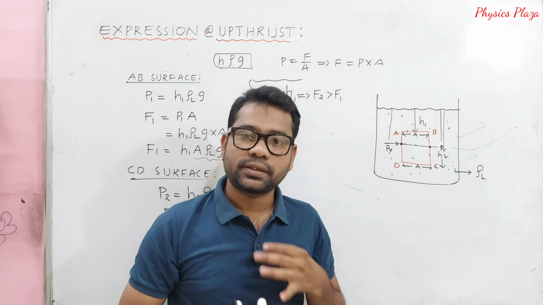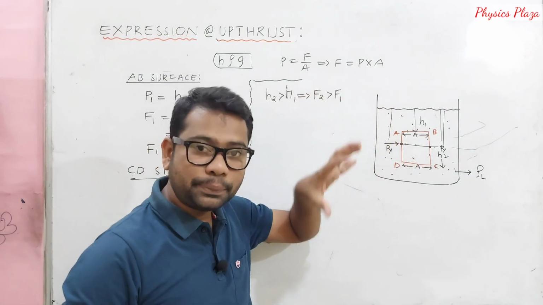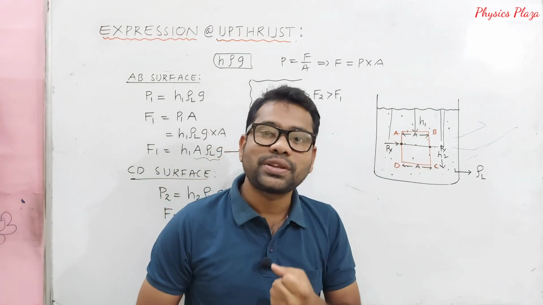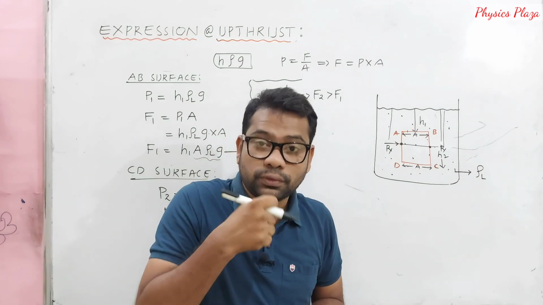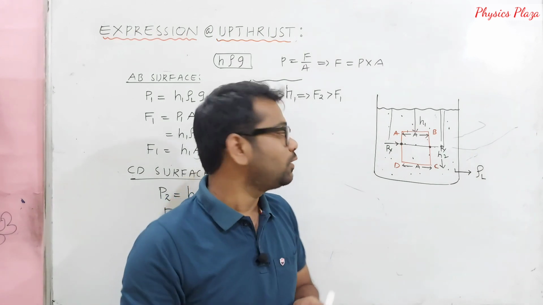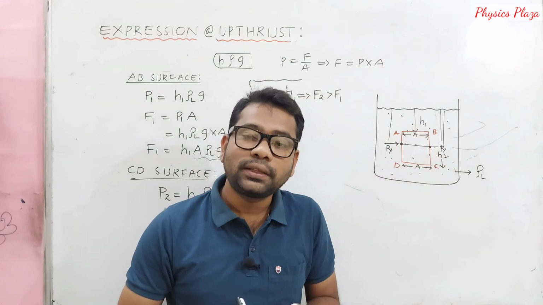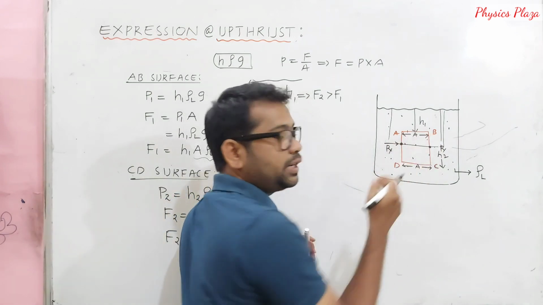As there is a difference in depth on AB and CD, there is a difference in the pressure, so there is a difference in the force acting. There is a difference in the thrust acting on AB and CD. That is why we only calculate the thrust acting on AB and CD.